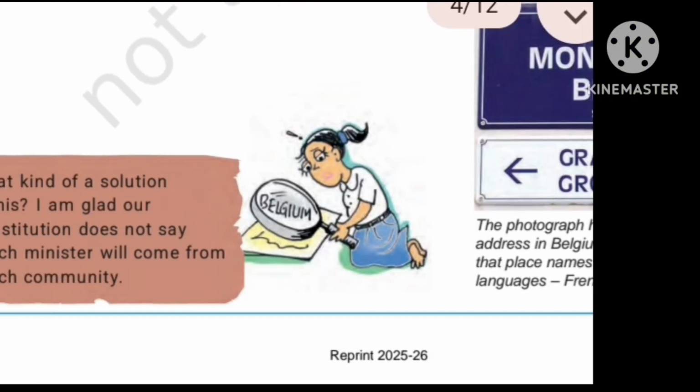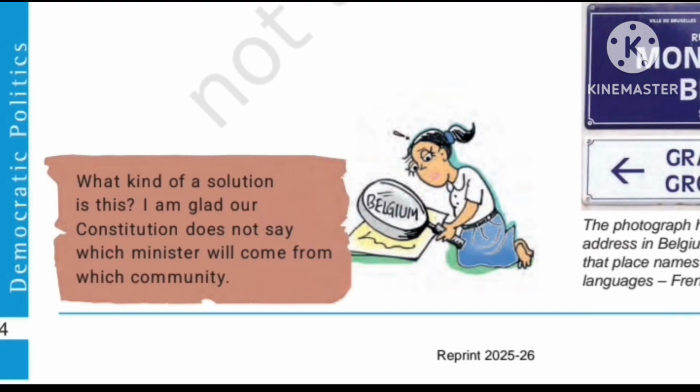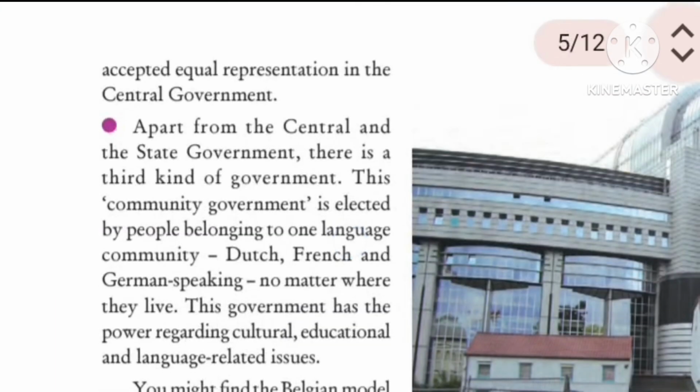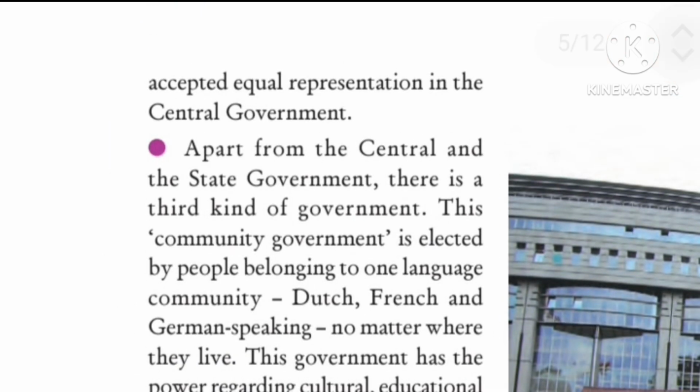And in the second point we had discussed that the central government gave power to the state governments also. So these are the three important points, and the last point is again important. So central government, state government, then they form the third kind of government, which is community government. For the particular communities, they can take decisions on their culture, education and language related issues, right? So apart from central and state government, there is a third kind of government. This community government is elected by the people belonging to one language community.